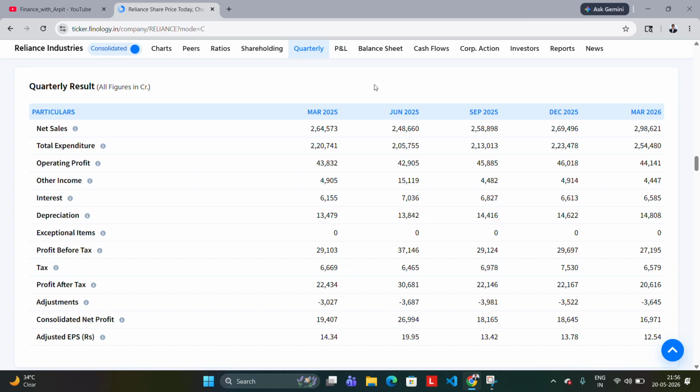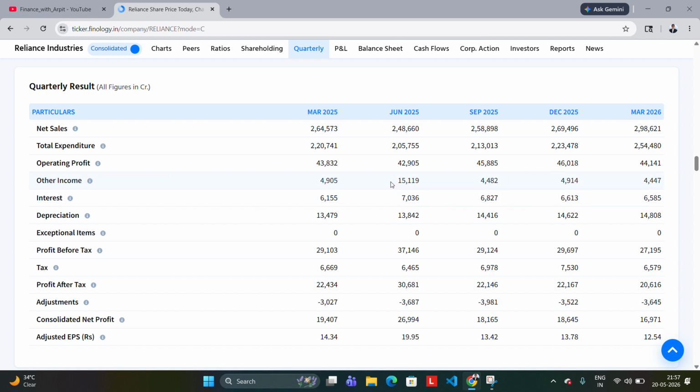Now let's see how to analyze the quarterly results of any company. We should see one major column, that is operating profit. Operating profit is the cash that they are generating from their core businesses. Okay, so 43,832, 42,9, from 45,885 to 44. It is almost constant. Sometimes a bit decreasing, sometimes a bit increasing. Not much change.